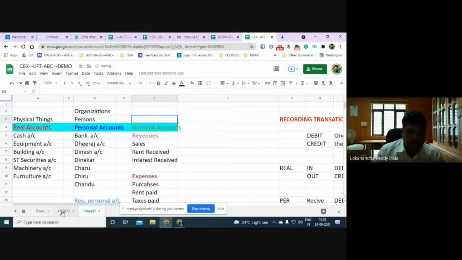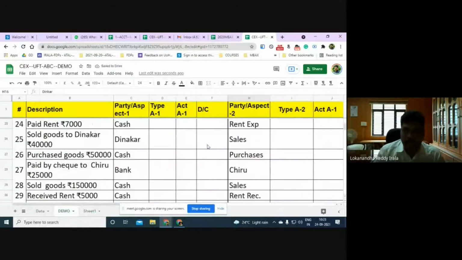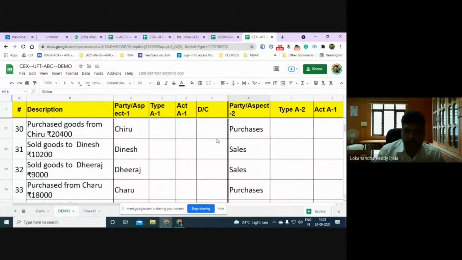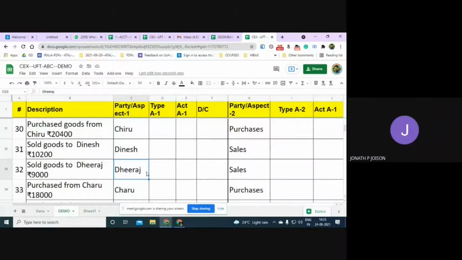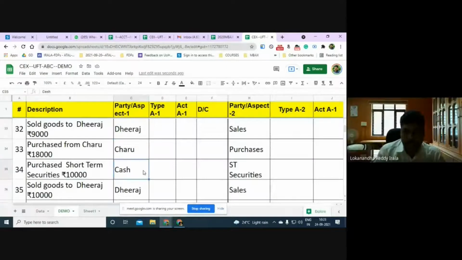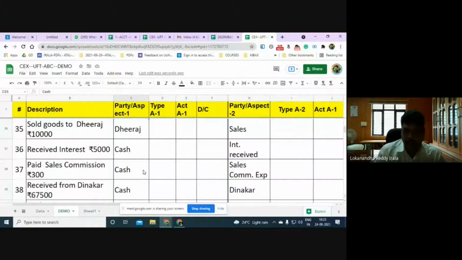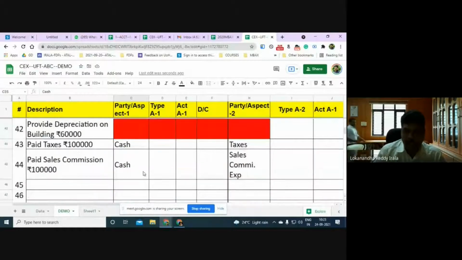Now, if you take something, will you be able to tell whether it is a real thing or a person? Dheeraj is a person? Personal account. Cash is a real thing, it's a real account. Yes or no? Yes, sir.